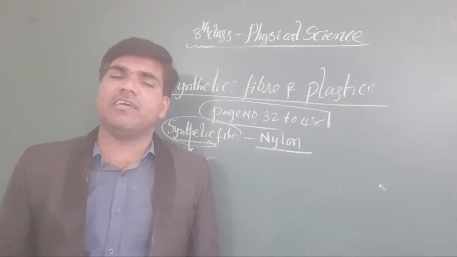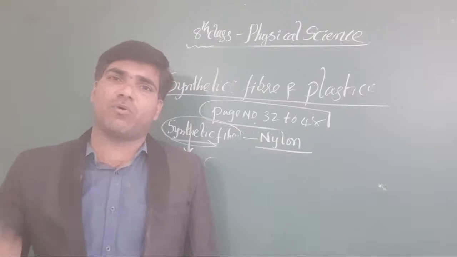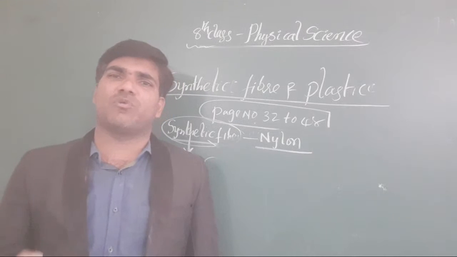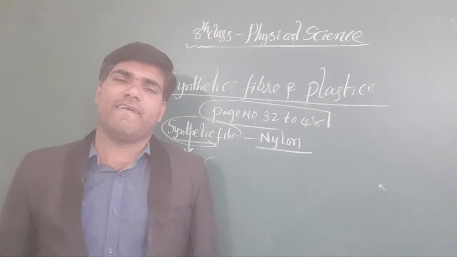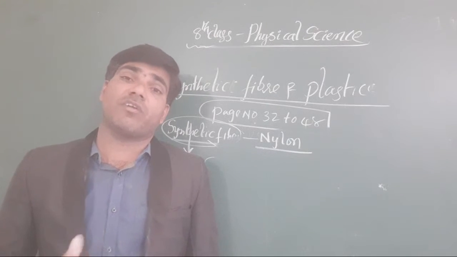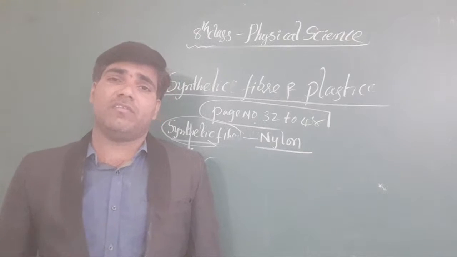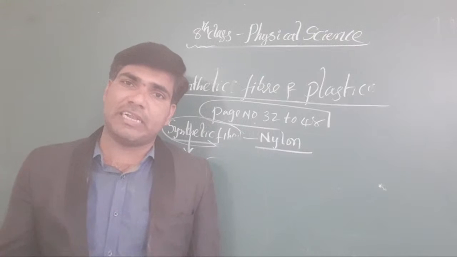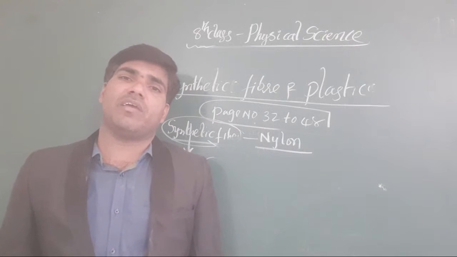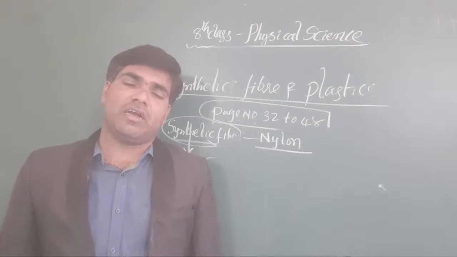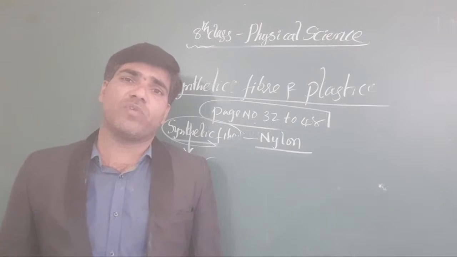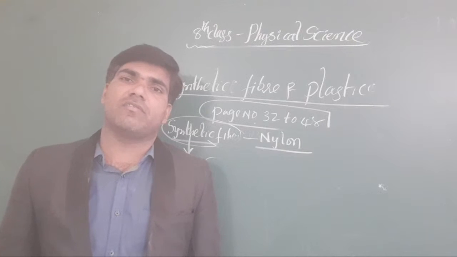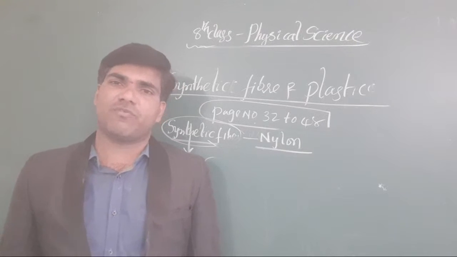When the weight increases, the threads automatically break down. Silk breaks itself under a small weight, then cotton, then wool. Nylon works like an iron string, somewhat like metal strings. In this way, we conclude that nylon is very strong. That's why it is used for parachutes as well as climbing ropes. This is the information we get about nylon.